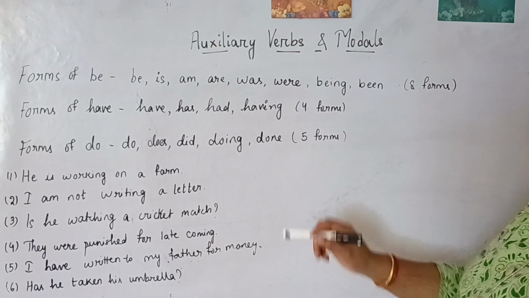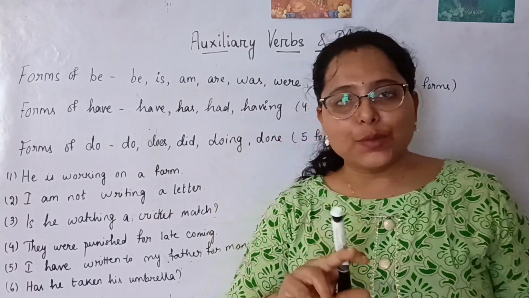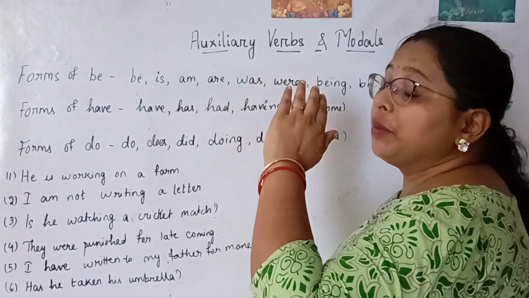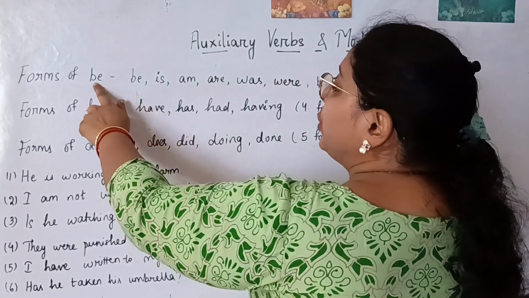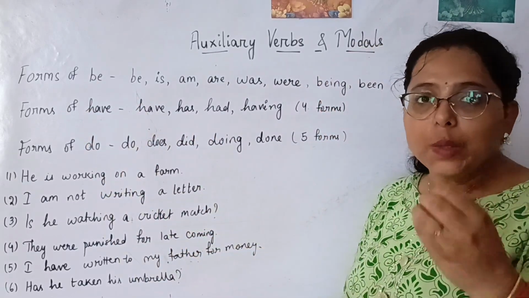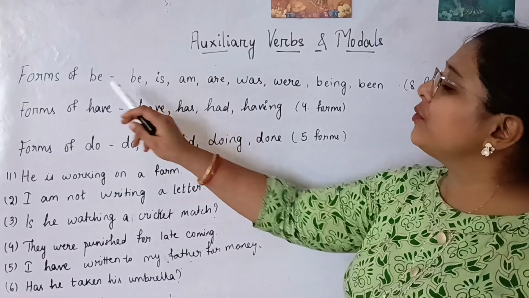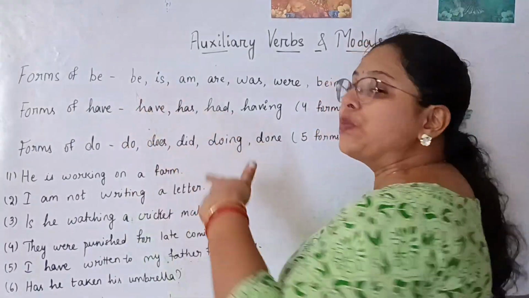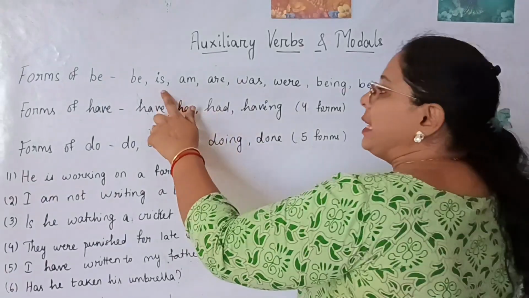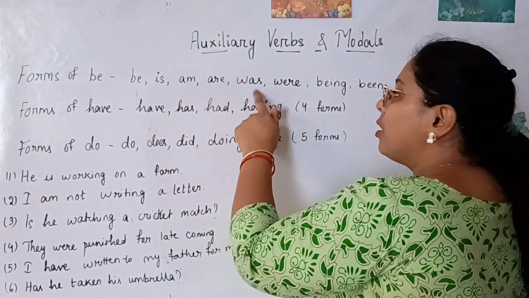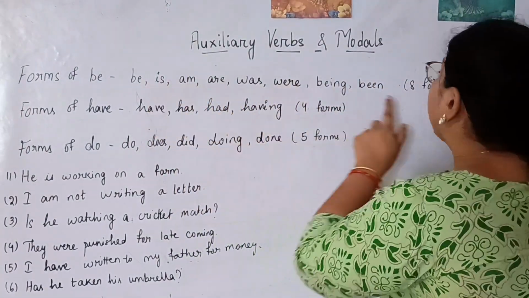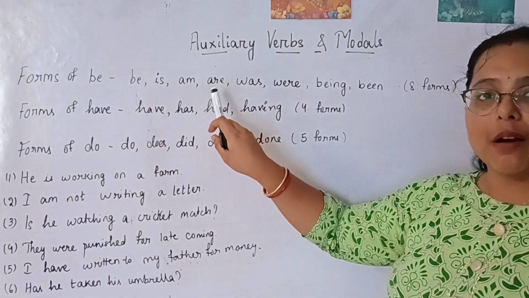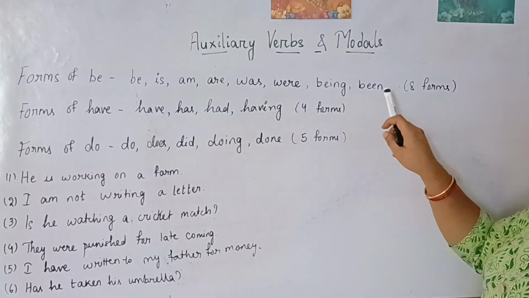So students, in auxiliary verbs, we have seen two types. One is primary auxiliary, the other one is modals. Now we are discussing the primary auxiliaries. As I've told you, be, have, do. These are the verbs that we use in the primary auxiliaries. There are some different forms of be: be, is, am, are, was, were, being, been. So there are 8 forms of the be verb.